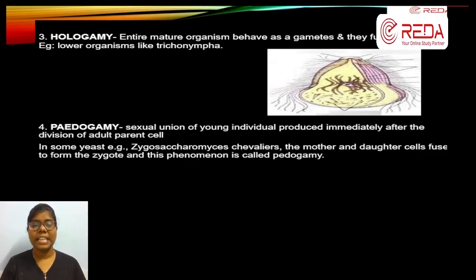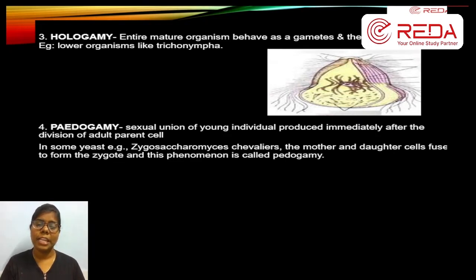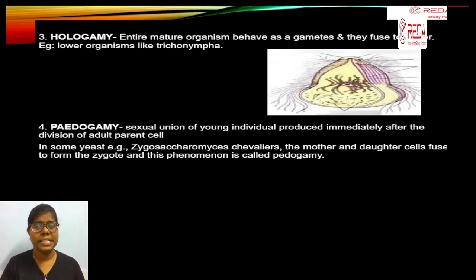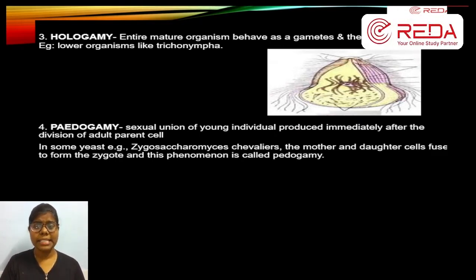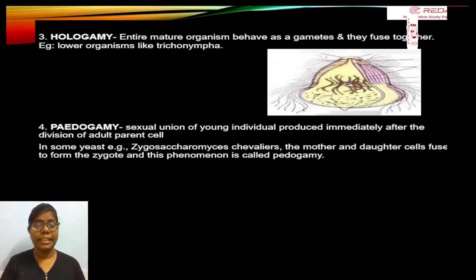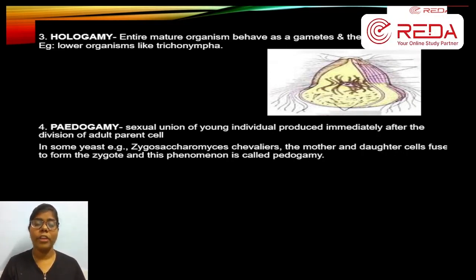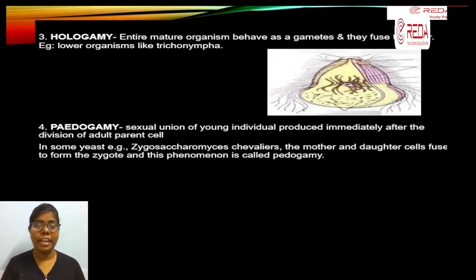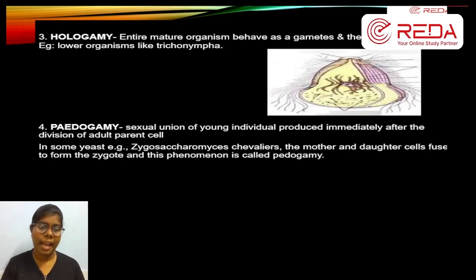This kind of thing happens in simple organisms. Example, yeast. In yeast cells, the mother and the daughter cell are fused together to form a zygote. So the mother and its own daughter will fuse together. It is not that effective in higher classes. It is not at all happening in higher organisms.